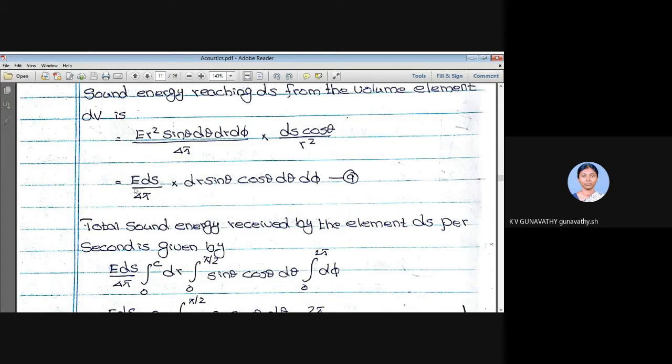This E is constant, that is energy density. dS is surface area, this is also constant. This 4 pi is a constant, so we'll take this E dS by 4 pi outside. Now there are three things to get integrated. One is the distance, R. What is R? R is radius, right? So I can change the radius.